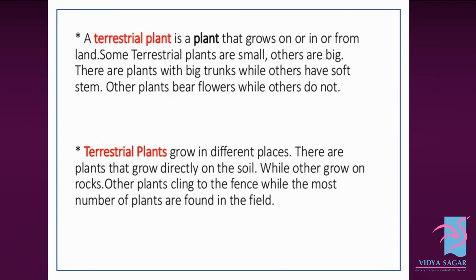Terrestrial plants grow in different places. There are plants that grow directly on the soil, while others grow on rocks. Some plants cling to the fence, while the greatest number of plants are found in the field.